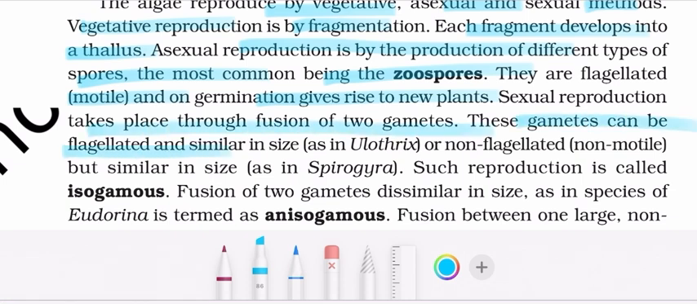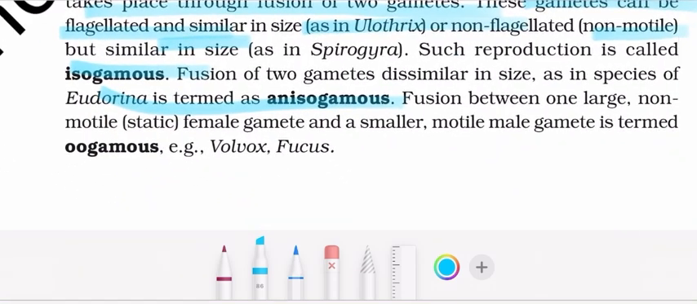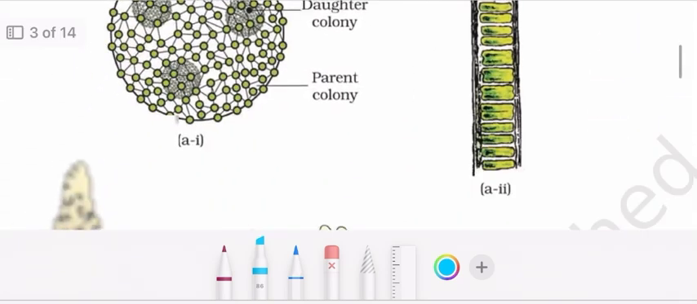These gametes can be flagellated and similar in size as in Ulothrix, or non-flagellated, non-motile, but similar in size as in Spirogyra. Such reproduction is called isogamous. Fusion of two gametes dissimilar in size as in species of Eudorina is termed as anisogamous. Fusion between one large, non-motile, static female gamete and a smaller, motile male gamete is termed as oogamous. Example, Volvox, Fucus.